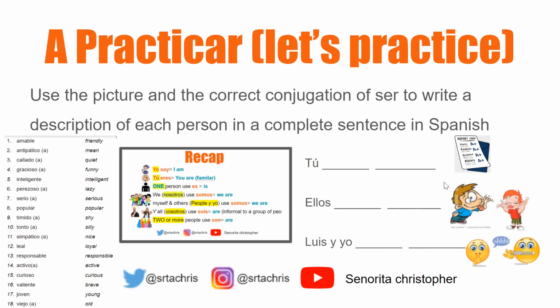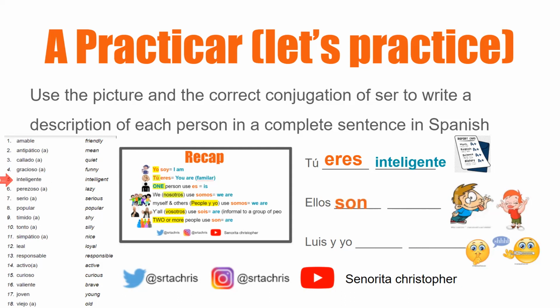So in our first sentence, our subject is tú, and we're trying to say you are intelligent. If I look at my notes, whenever the subject is tú, we will use eres. So let's go ahead and put that together with the word intelligent on our vocab list. Here it is, number 5. And so our final thing would say, tú eres inteligente. Good. Let's reveal our next two answers.